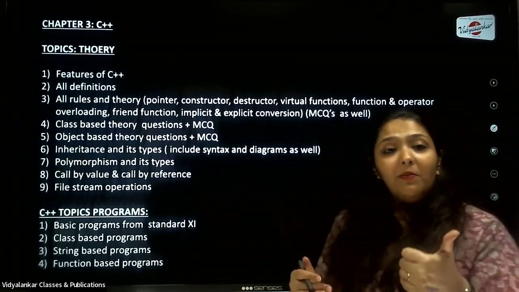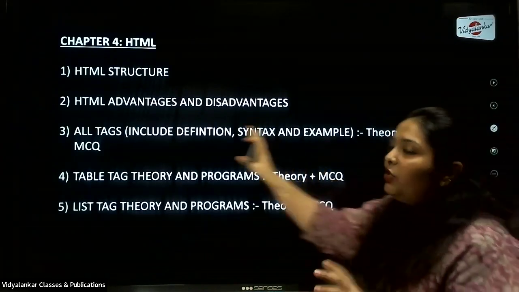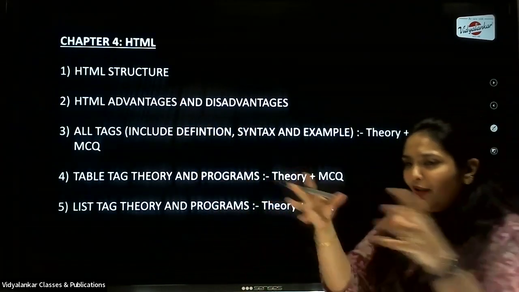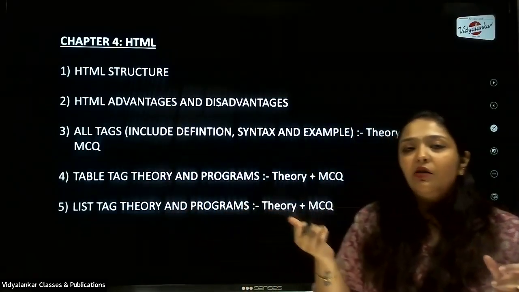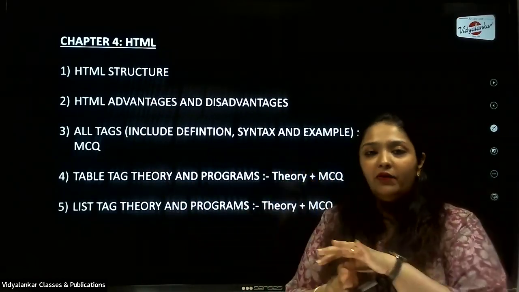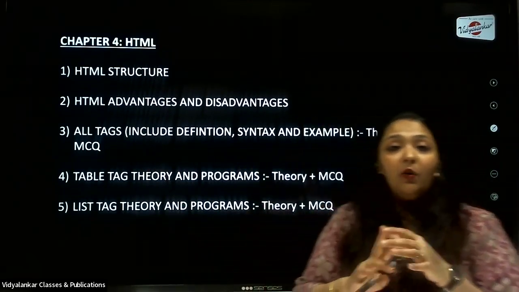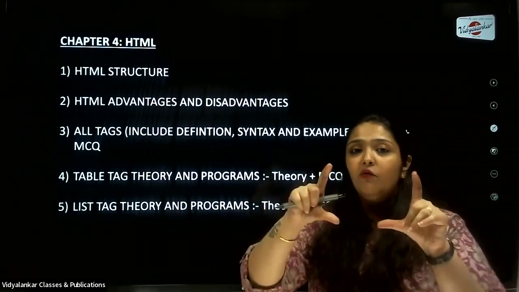Next, we come to the last chapter, that's HTML. Now, when I talk about HTML, very vast in picture, but very compact when I talk about the topics. So HTML structure, that's a 3 marks question. I will look for 1 mark for the definition, or rather the full form of HTML. Then I can give 1 mark or half mark for the definition.